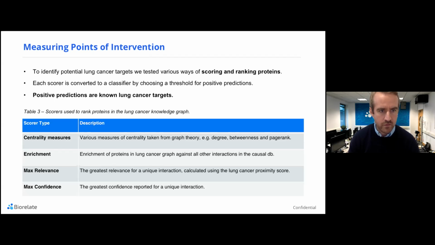And then we have a couple of other measures which are based around the relevance scoring and the confidence that the data has been extracted correctly. We call these max relevance and max confidence. And what we're looking to do is to then take all of these measures and find the best combination of these for ranking known lung cancer targets.